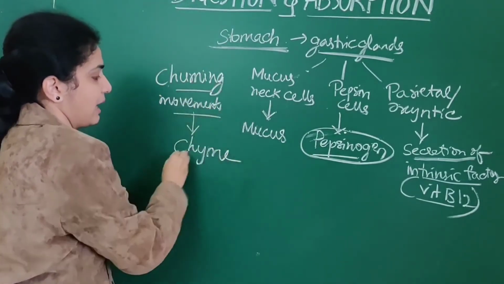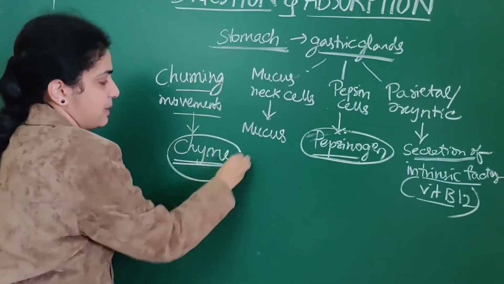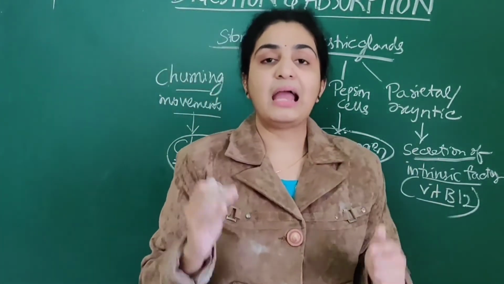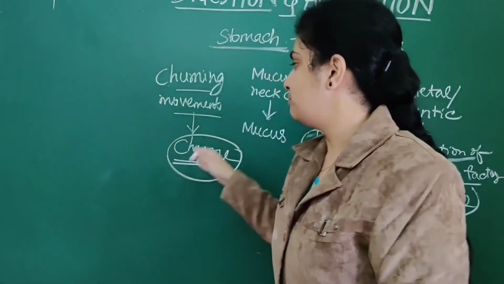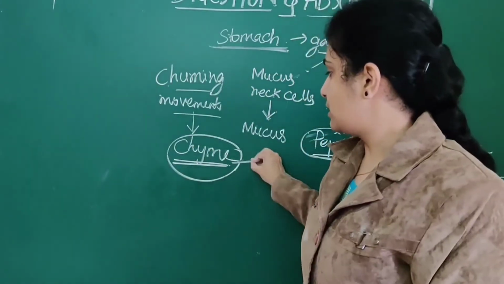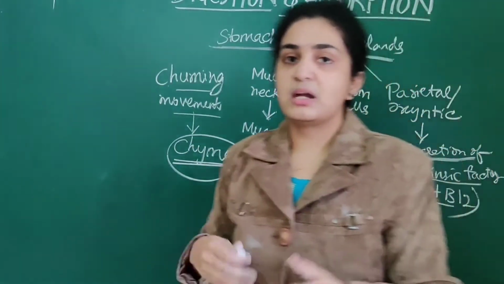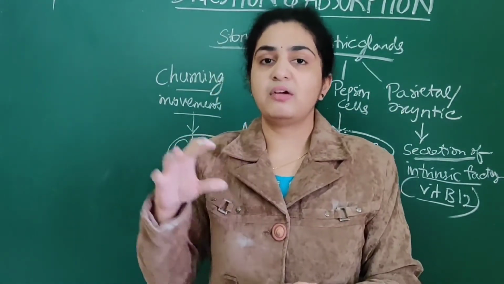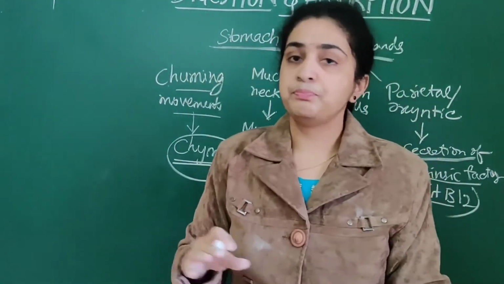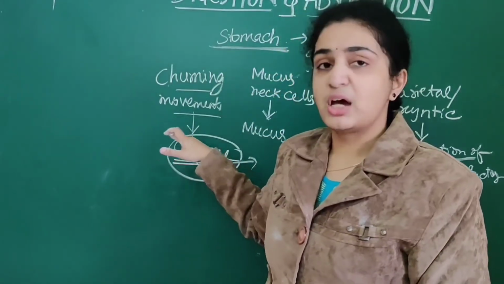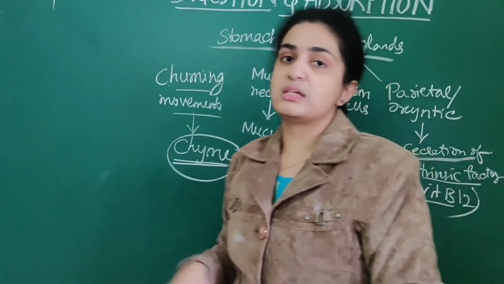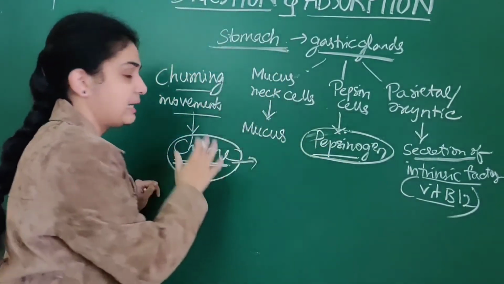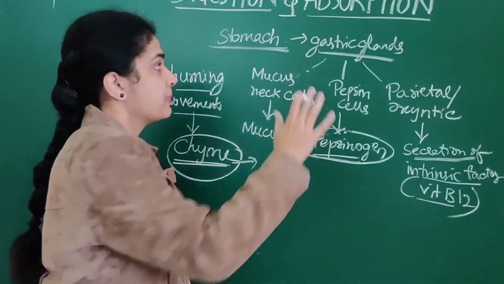Where is chyme present? Chyme is present in the stomach. The food is mixed thoroughly in the stomach with the gastric juice, then by churning movements it is known as chyme. Chyme is mainly present in the stomach.